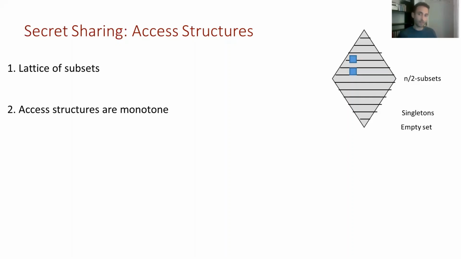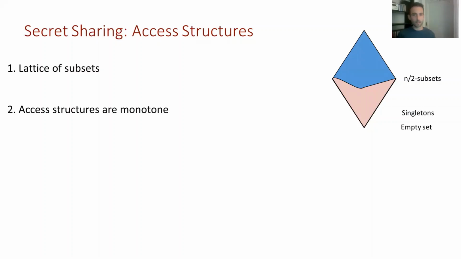And for a very similar reason, if we have an unauthorized set, then all of its subsets must also be unauthorized, since they have even less information than their superset. And due to that, this is how a typical access structure looks. It has authorized sets above unauthorized ones.